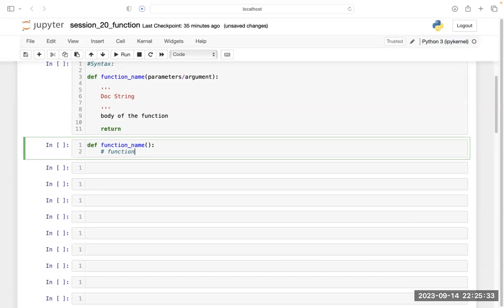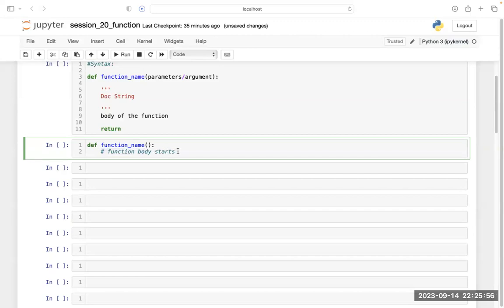I'm writing "function body starts" from here, it means here the body of the function starts. Since I put this hash before this, this line will not get executed.